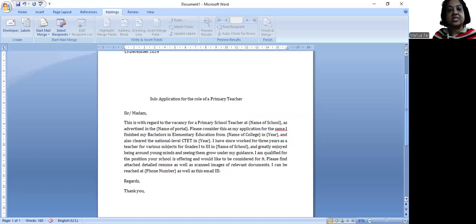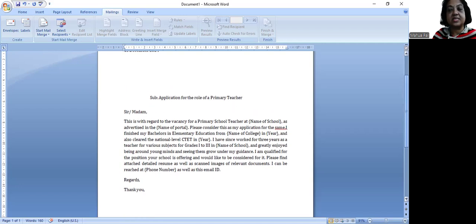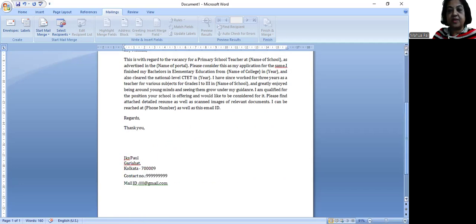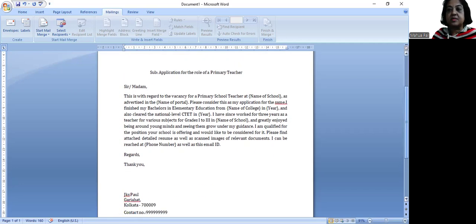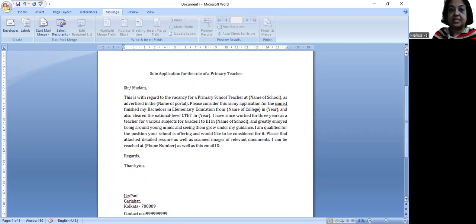So my address list is ready, created in an Excel file and saved on the desktop with the name add, so the file name is add.xlsx because it's an Excel application file. As I already told you, it can be created in Access also. So I am ready with the address list and my one page letter.